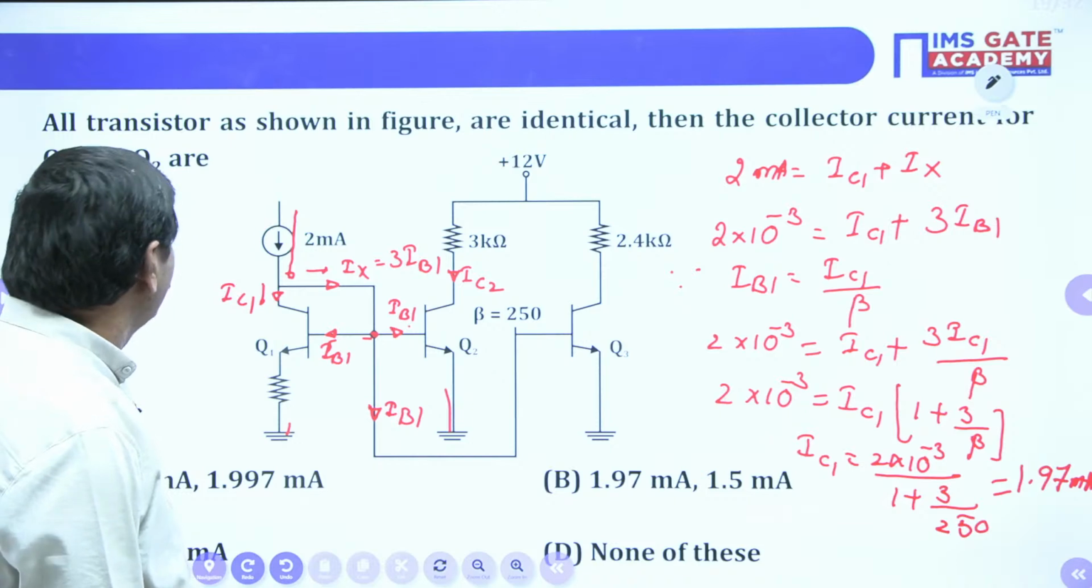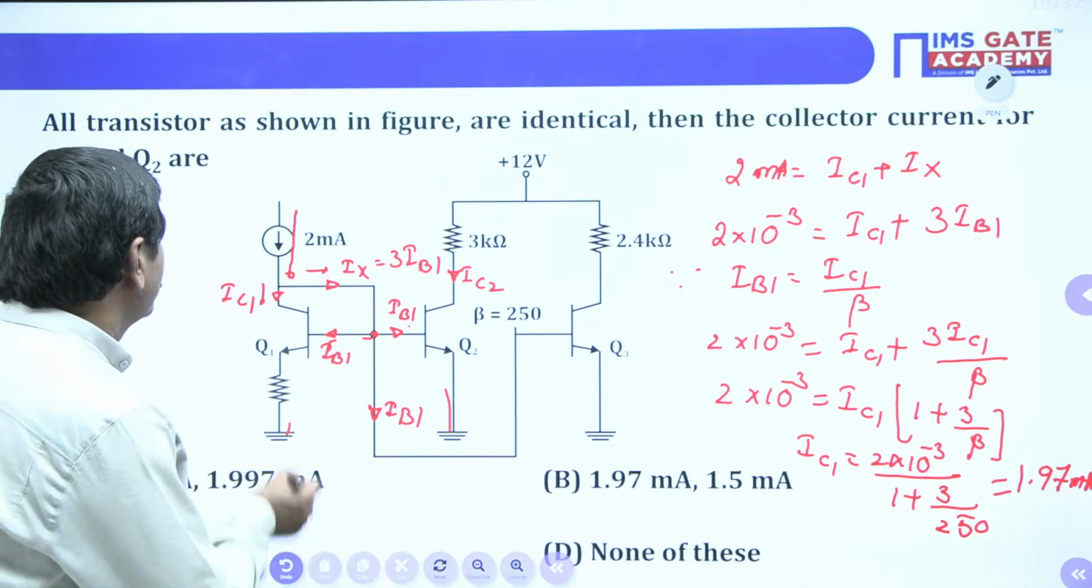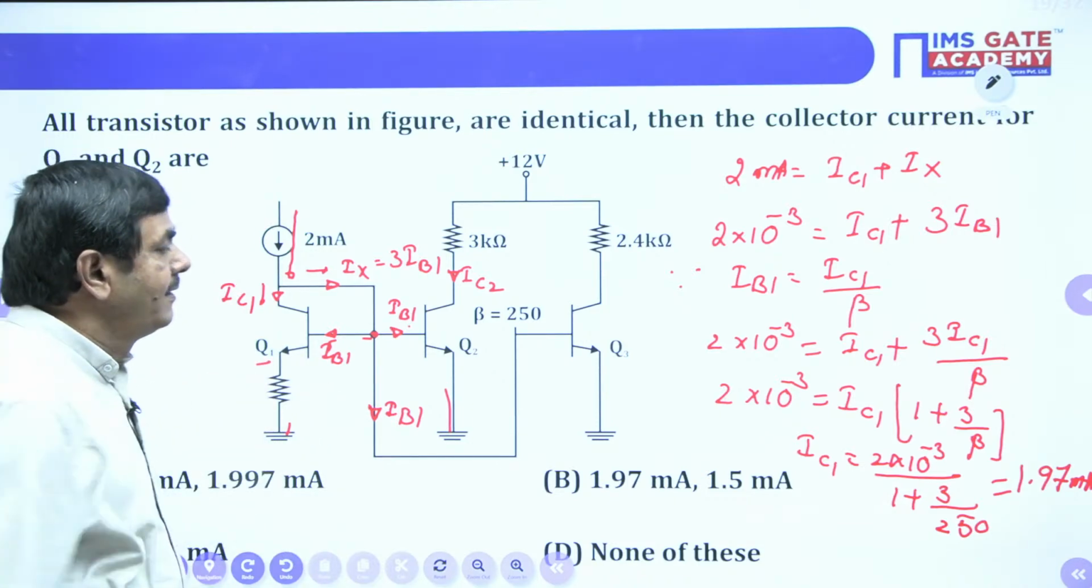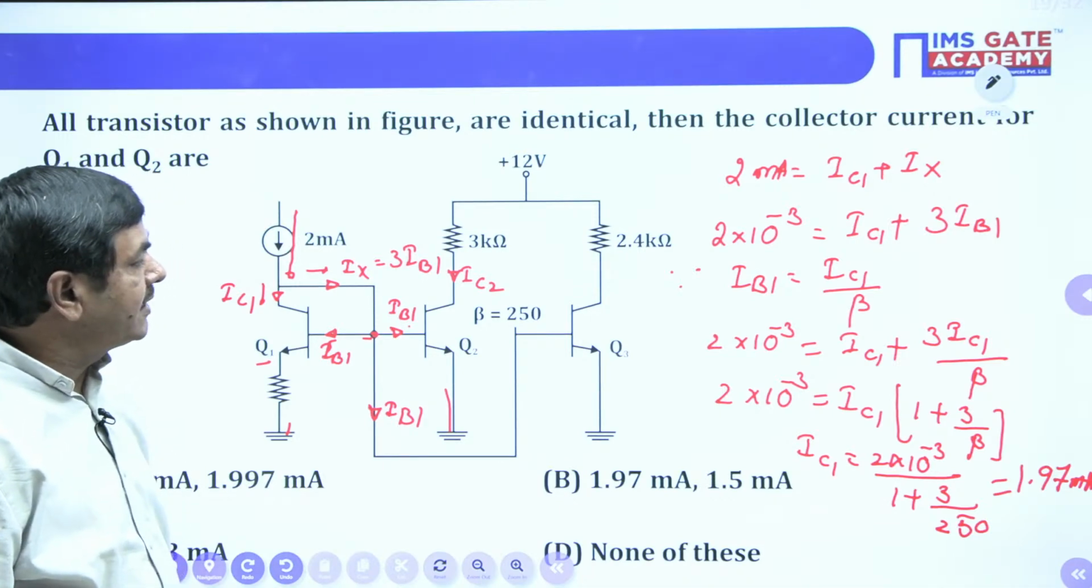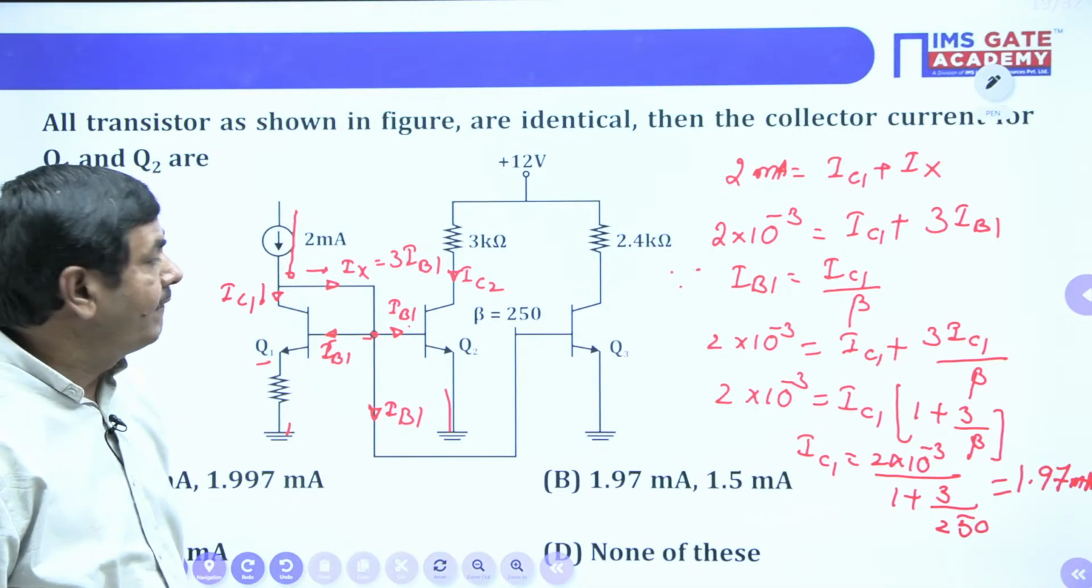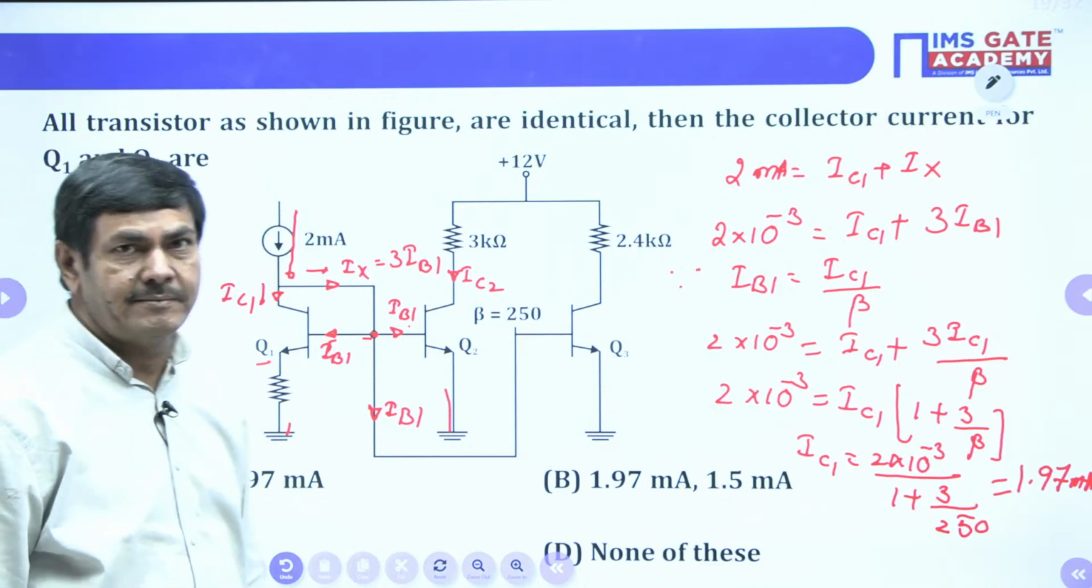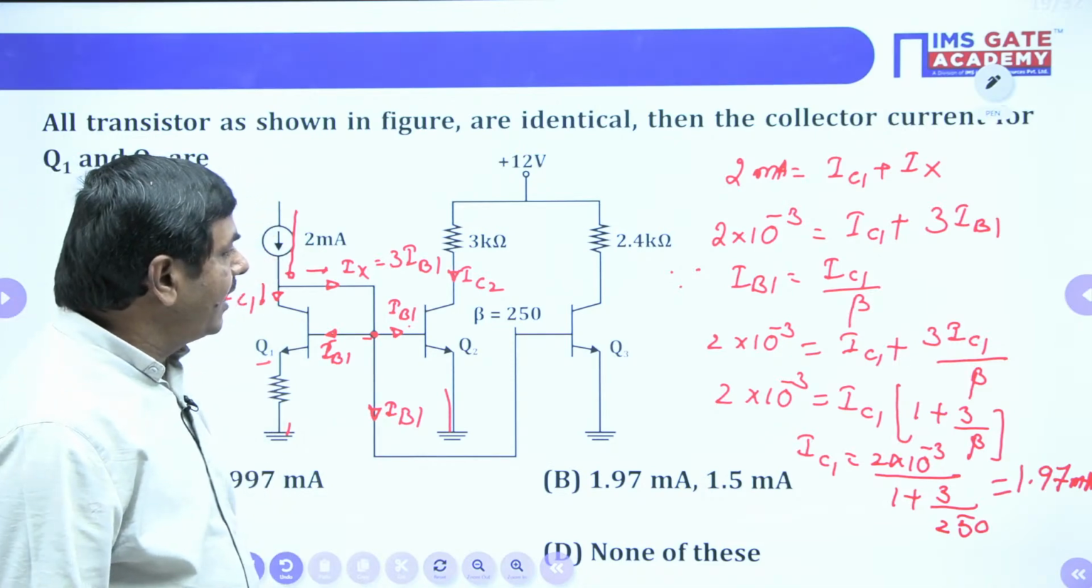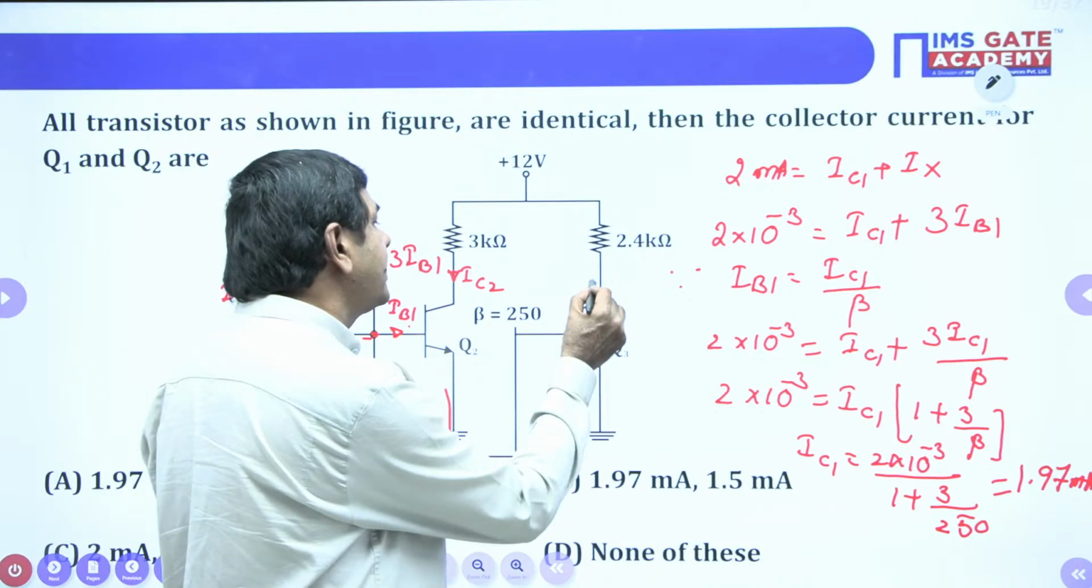That means I got the collector current at Q1. Can anybody say what current is available at Q2? Same current only. IC1 or IC2, or even if you have taken IC3, it comes the same.